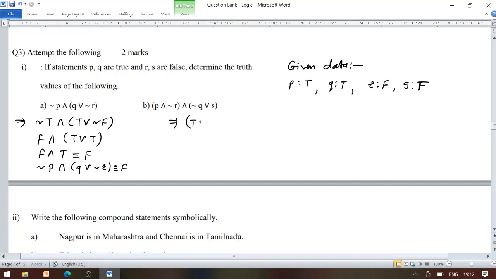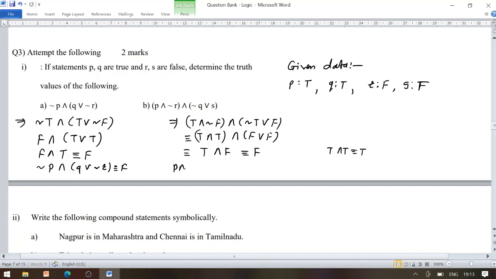We have T conjunction negation F conjunction negation T disjunction F. Negation of F becomes T, while negation of T becomes F. T conjunction T is always T, conjunction F disjunction F is always F. T conjunction F is F, because T conjunction T is T, and all remaining entries become false.